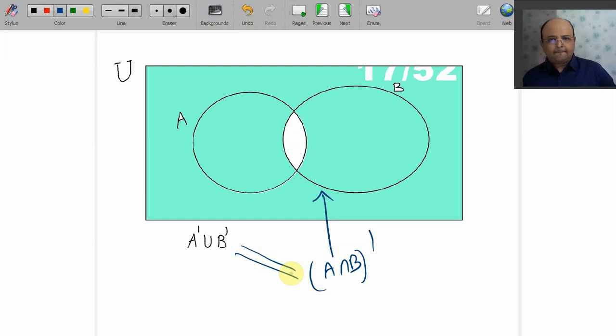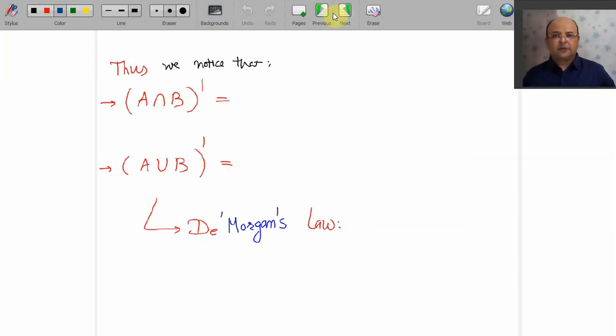Second thing, I told you 99.99% case your doubts will be clear. What about the 0.01 case? Well, 0.01 case, I will solve your doubts when we meet in person. Okay? You need not worry about it. We go for the De Morgan's law that I explained. A intersection B whole dash.